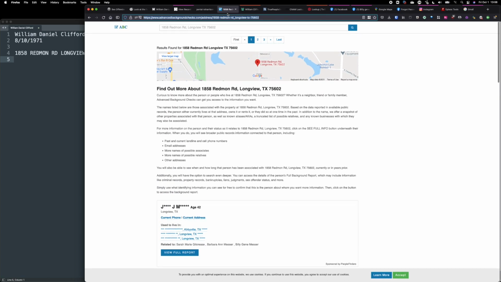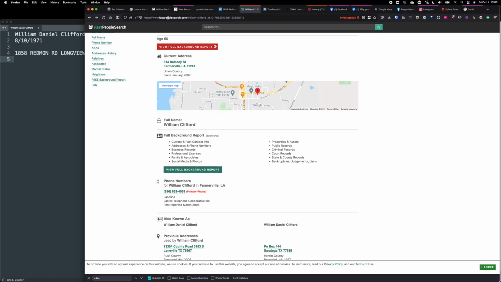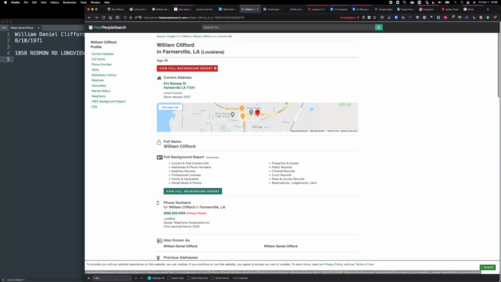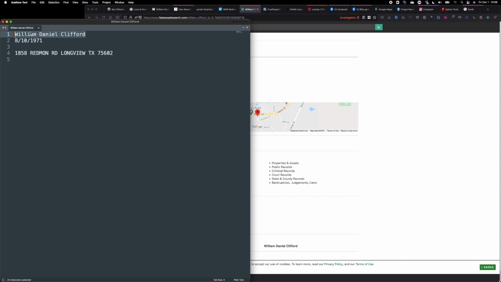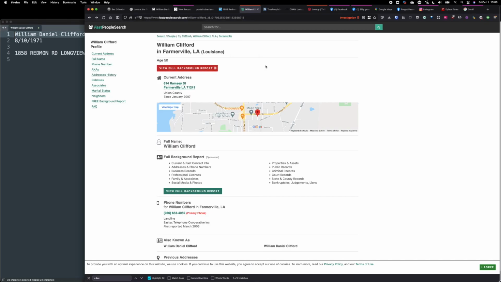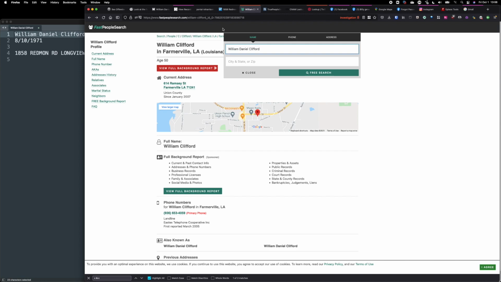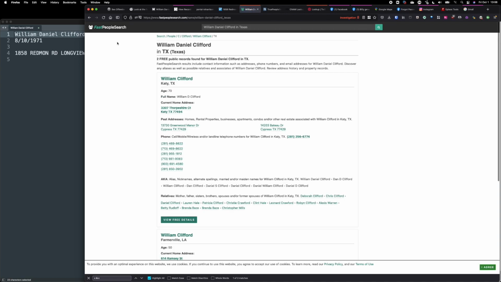Now we use people search websites like advancedbackgroundchecks.com or, here, fastpeoplesearch.com. Someone once asked me, what's that one website you use to find people, all their information? I'm like, that doesn't exist. We pivot off of information and this is how we find stuff. I usually start with fastpeoplesearch.com or advanced background checks or anything similar.